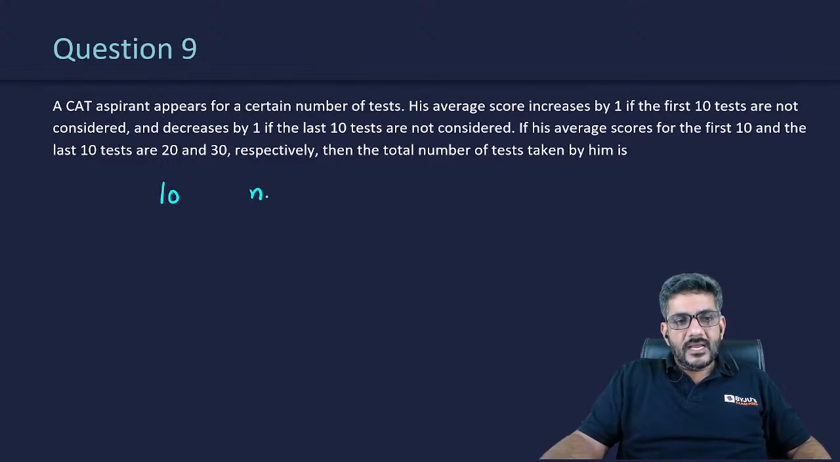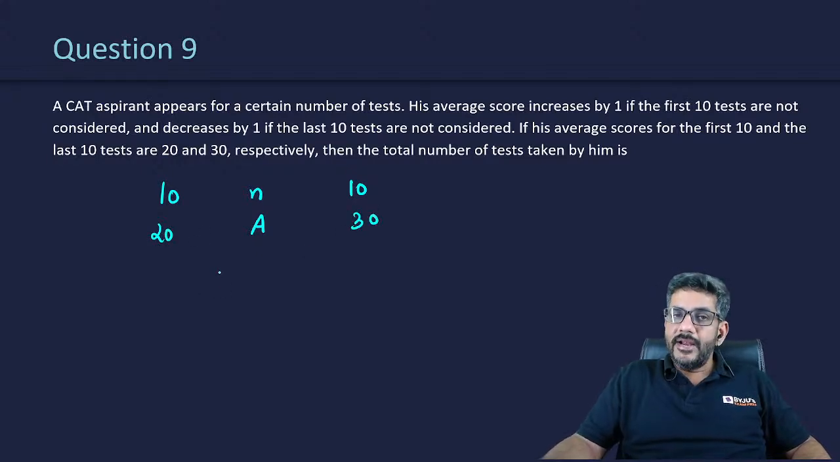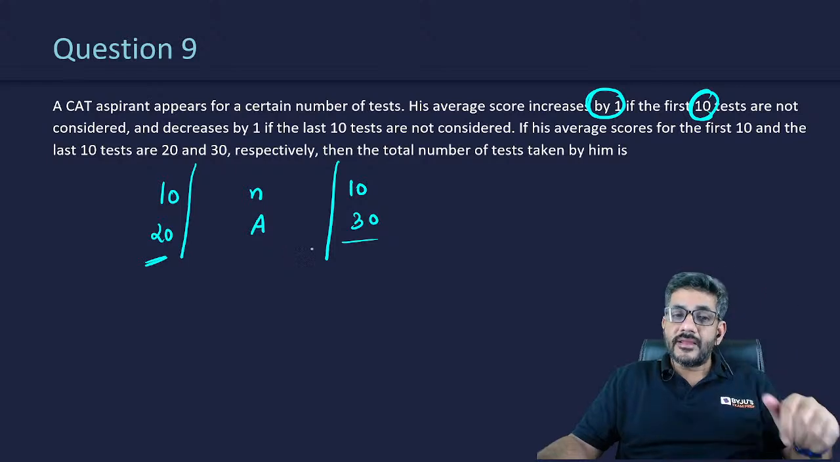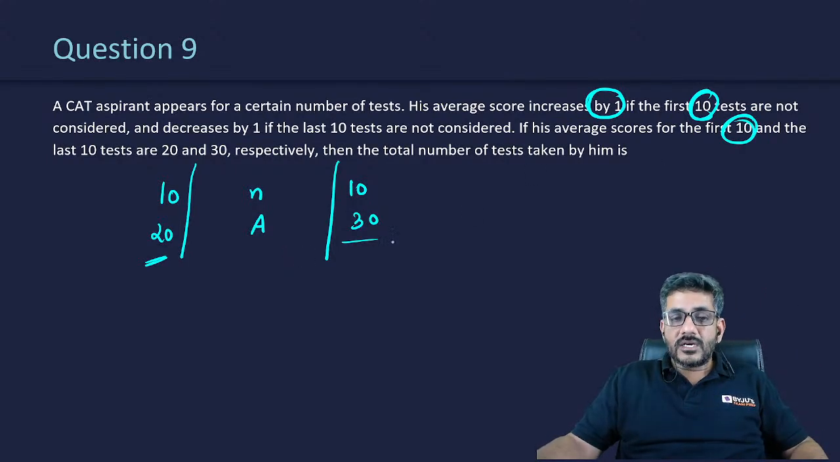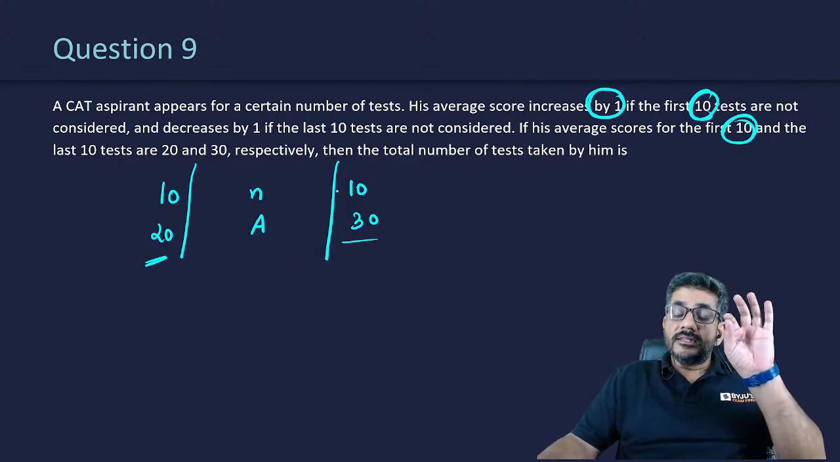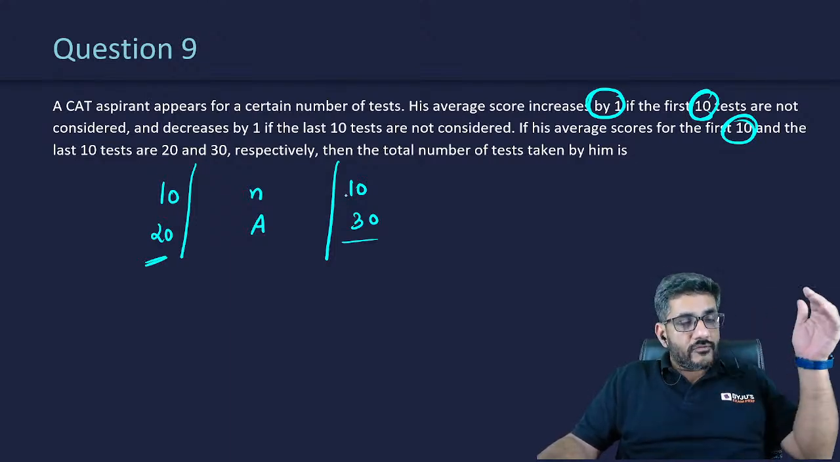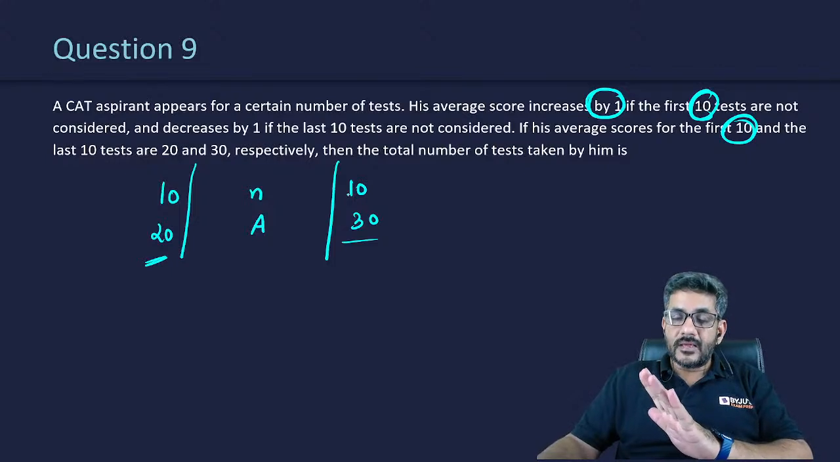10 tests, n tests, 10 tests. Their average is A, their average is 20, their average is 30. Now the point is, when these are excluded, the impact on average is exactly the same when these are excluded, right? If you exclude these 10 tests, the average increases by 1. If you exclude these 10 tests, the average decreases by 1. The impact is exactly the same when 10 tests are excluded from that side or from that side, right?